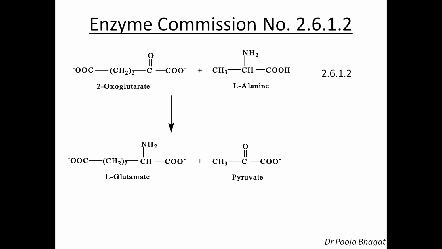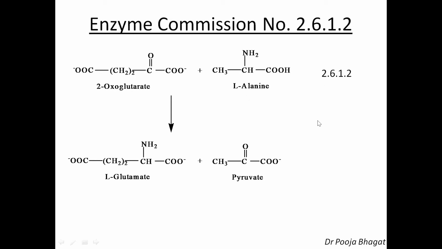Another example: the enzyme commission number 2.6.1.2. The first number 2 means it is a transferase. Now let's discuss this example, which we have already discussed in this video, where the amino group is transferred from L-alanine to 2-oxoglutarate to give L-glutamate and pyruvate.